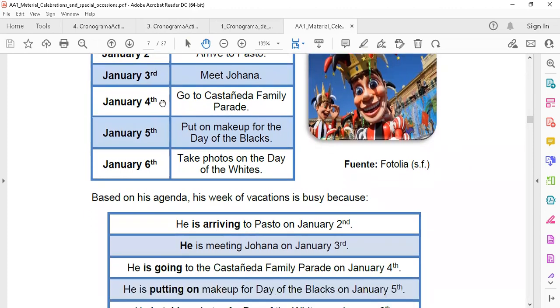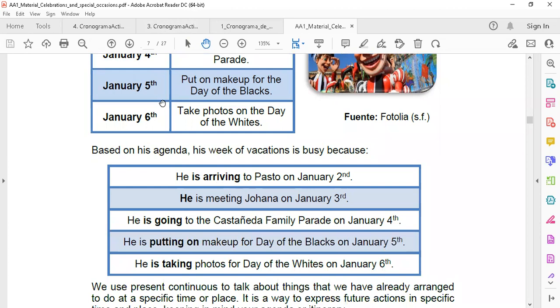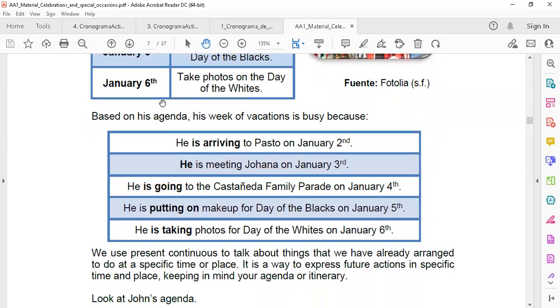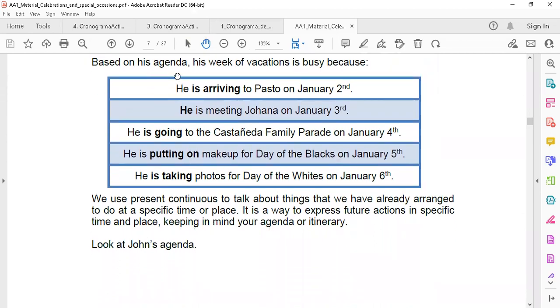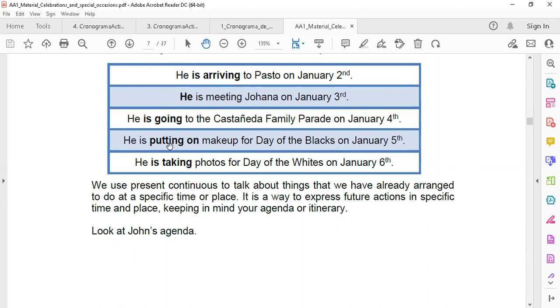Algo no ha pasado, ¿cierto? Es algo que no ha pasado, pero estamos planeando que sea así, porque ya él decidió ir a ese lugar. Entonces, la forma de hablarlo es utilizando el presente continuo. Entonces, ¿sí lo ven? He's arriving, he's meeting, he's going, he's putting, he's taking.